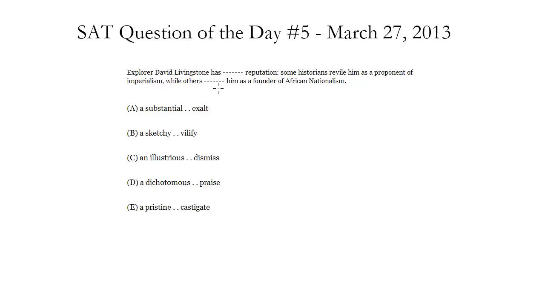Let's do this second one. Because we can see that he has some kind of reputation. This reputation is based on the fact that some historians revile him, so detest, strongly dislike him, as a proponent of imperialism, while others something him as a founder of African nationalism. Now, this language, while, indicates that this is going to be an opposite word from revile. So we need something the opposite of revile. So how about praise? Right, to praise him as a founder of African nationalism.